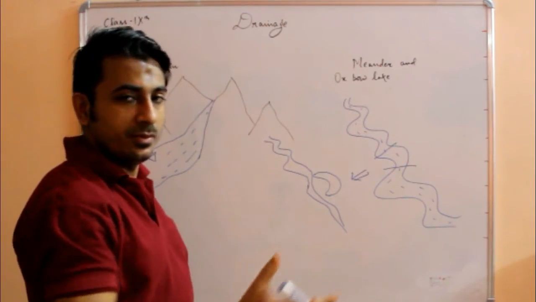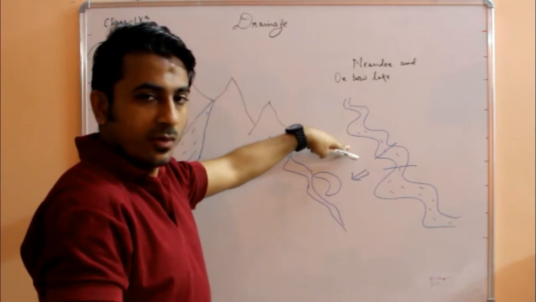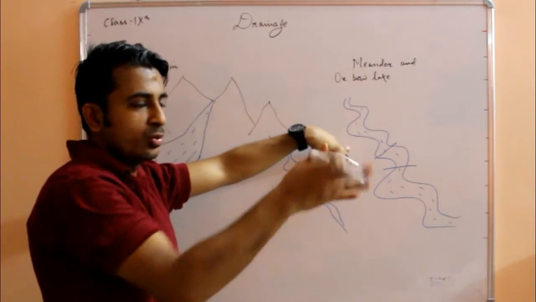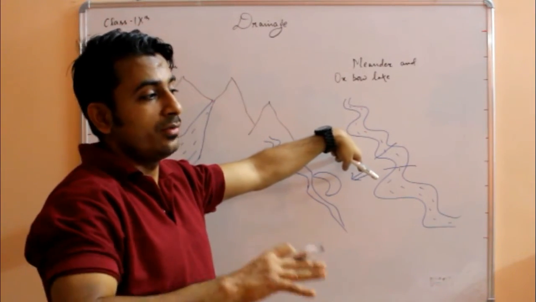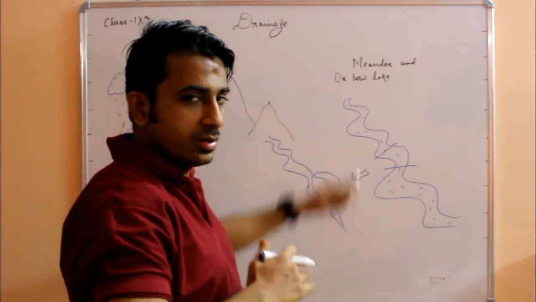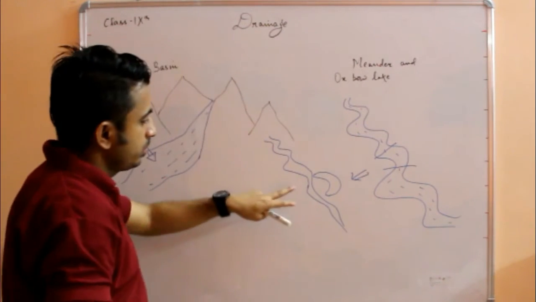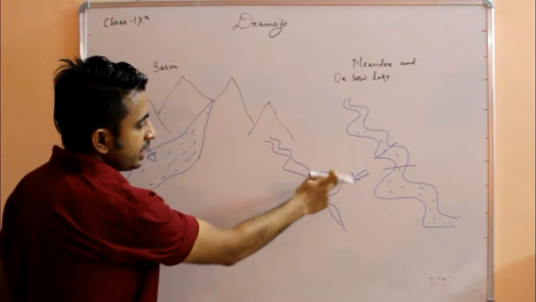In many places we have rocks, in many places we have depressions. So the river flows through everything, through rocks, through depressions. If you go into the hilly areas, you will see rivers flowing through big stones. So the land is not flat. In this way the river will flow after some time and this lake will develop.